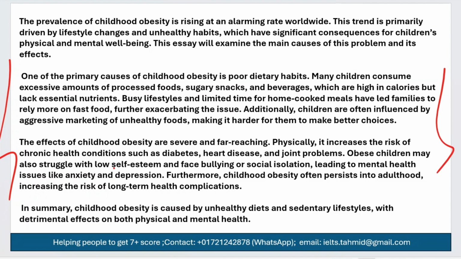So let's see what the writer has done here. Childhood obesity is caused by unhealthy diets and sedentary lifestyle with detrimental effects on both physical and mental health. So you see, it's a very precise summary of the two body paragraphs, and this is how we need to deal with it in our writing as well.